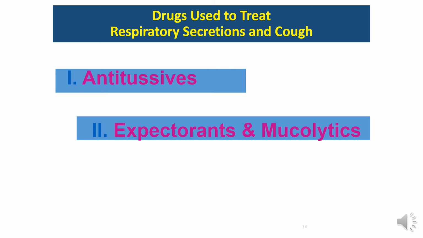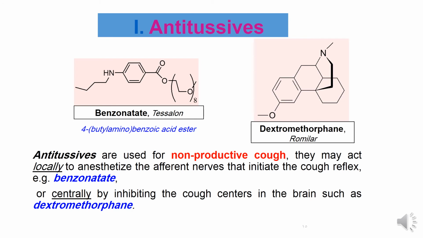Now we have finished drugs used to treat bronchial asthma and chronic obstructive pulmonary disease, and now we will study drugs used to treat respiratory secretions and cough. We will talk about two classes, which are antitussives, and expectorants and mucolytics. The first class, antitussives: we will take two examples, like benzonatate and dextromethorphan.